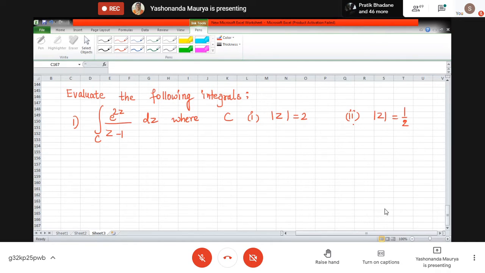Now this is the expression, and observe this is in the fraction form: e raised to 2z upon z minus 1.